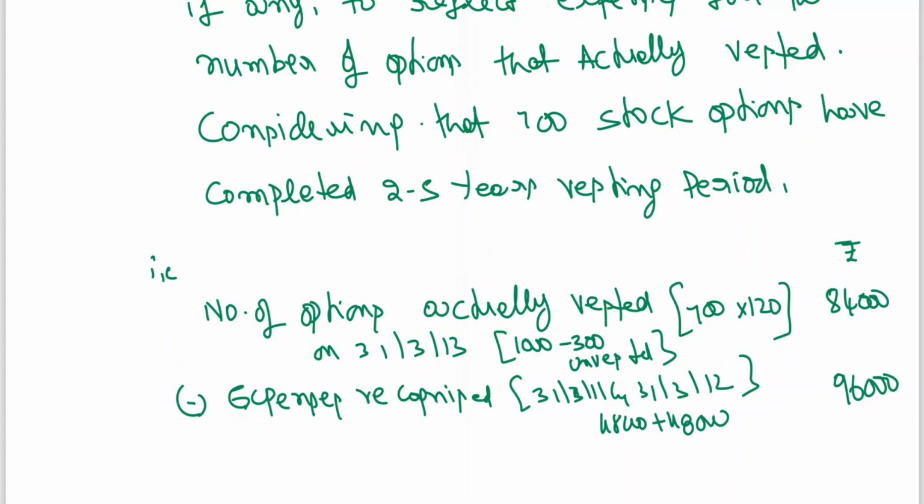So we are getting a negative amount, no? Here, having completed the 2.5 years vesting period, the expense to be recognized during the year is negative.